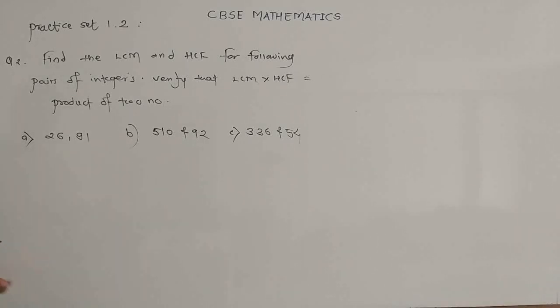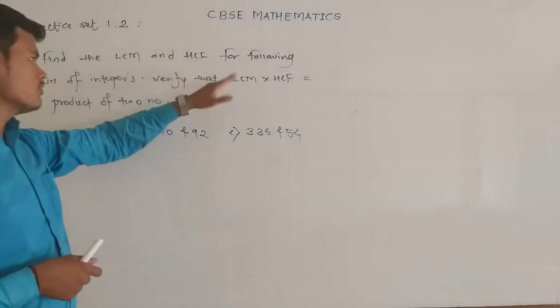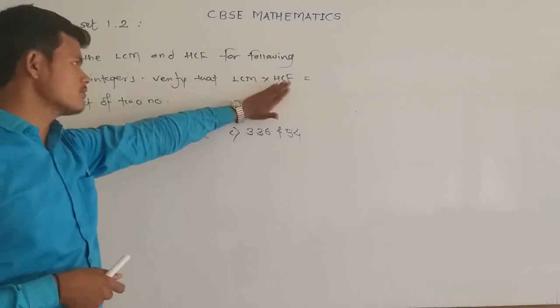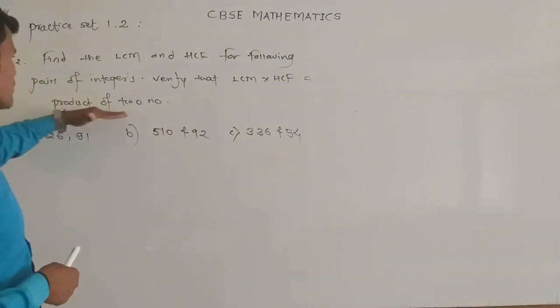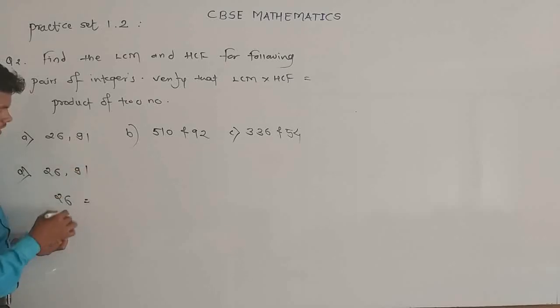For all three questions, we have to find the LCM and the HCF, and after finding them, we have to show that the LCM of two numbers multiplied by the HCF of the two numbers is equal to the product of the two numbers. First of all, let's take the first example, that is 26 and 91. So first of all, find the HCF and LCM. To find the HCF and LCM, first find the prime factors of 26 and 91.